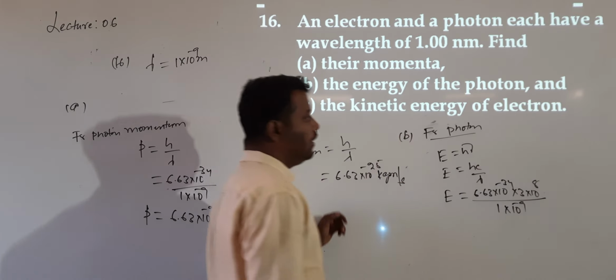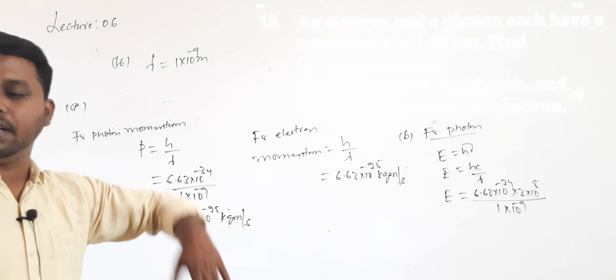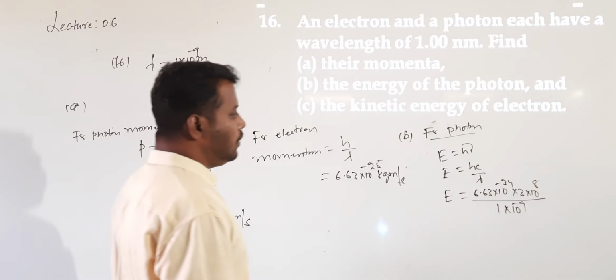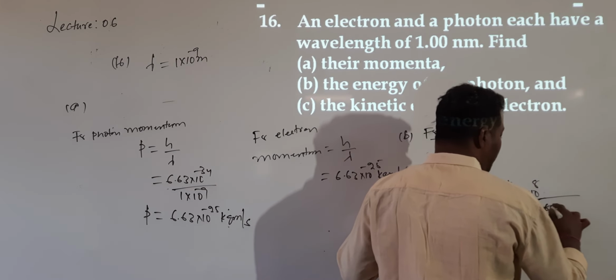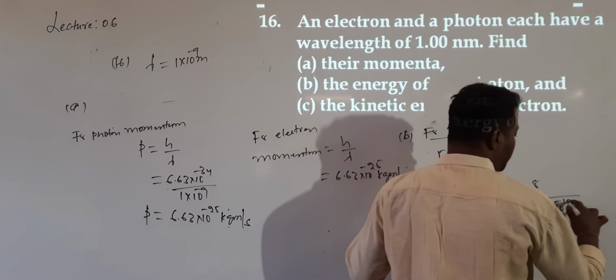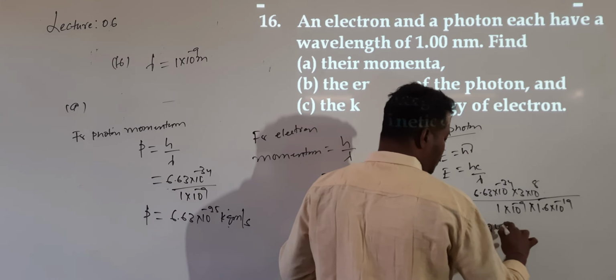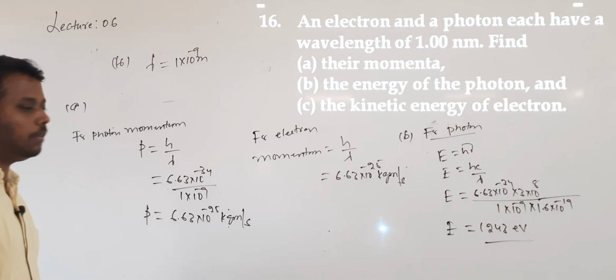Correct? Because I don't know the mass of the photon. When I know the mass, I can use that formula, but here I don't know the mass. Then the answer is given by E value hc by lambda, which is 1243 electron volt. If I want to calculate this value in electron volt, I should divide by 1.6 into 10 to the power of minus 19. So I will get 1243 electron volt. That is for photon.